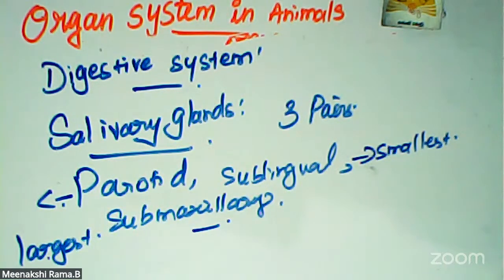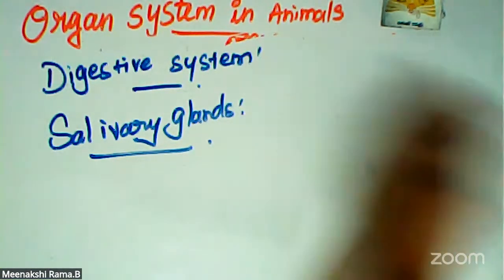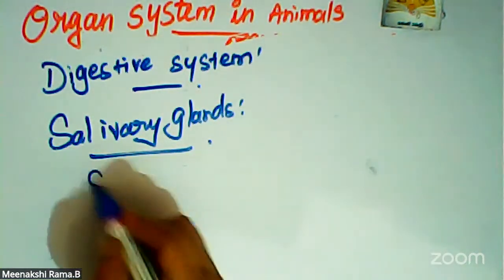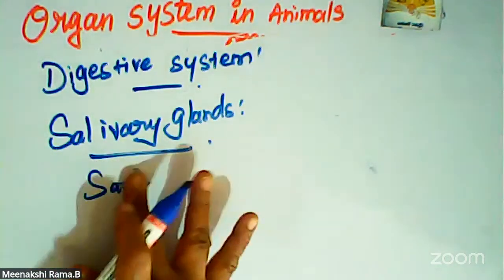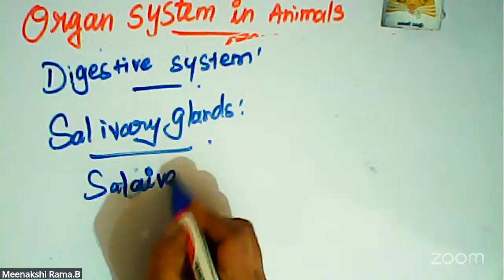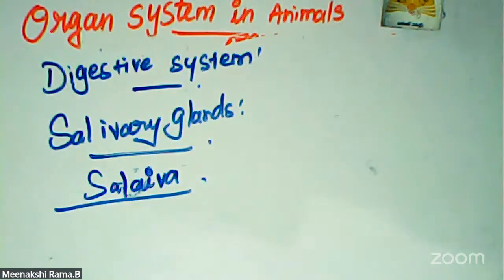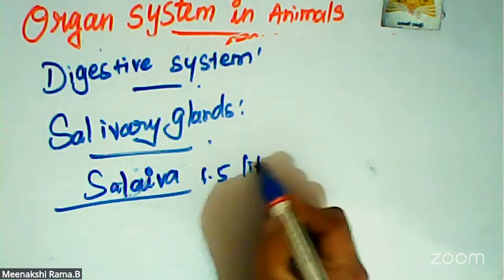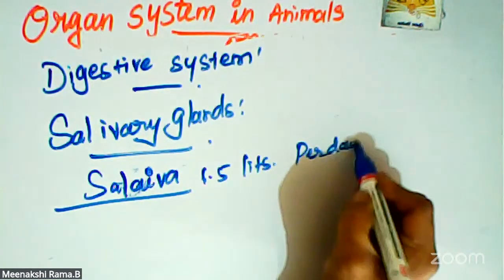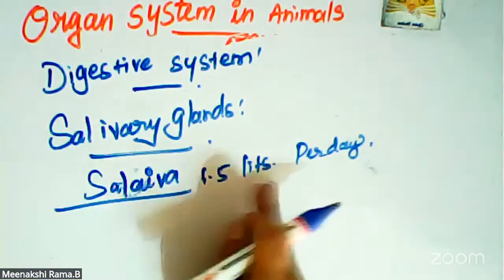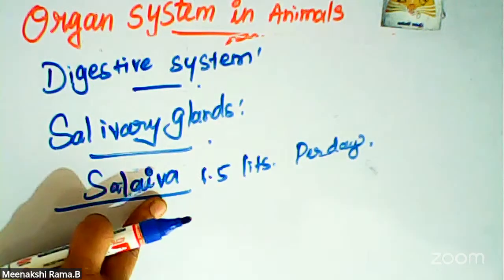So what are the uses? What do the salivary glands secrete? Salivary glands secrete a viscous fluid called saliva. They secrete about 1.5 liters of saliva per day in our body.